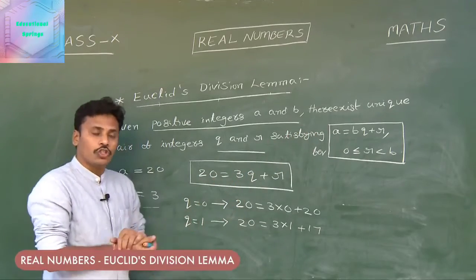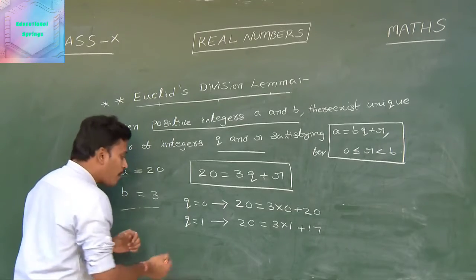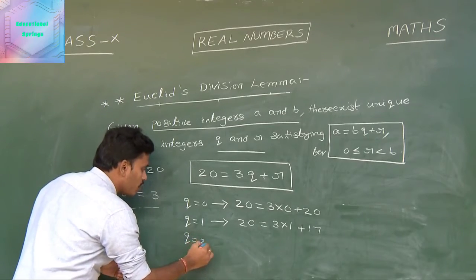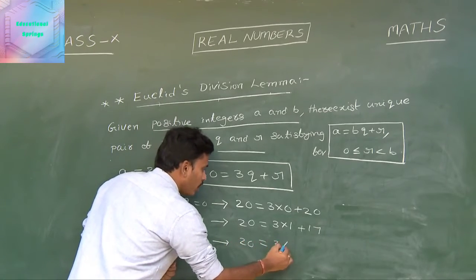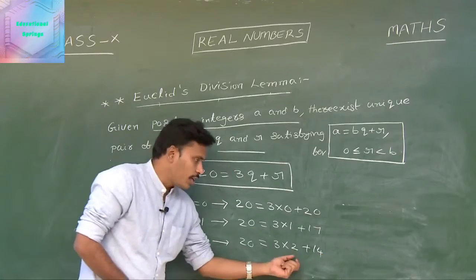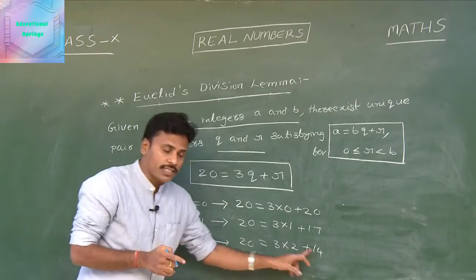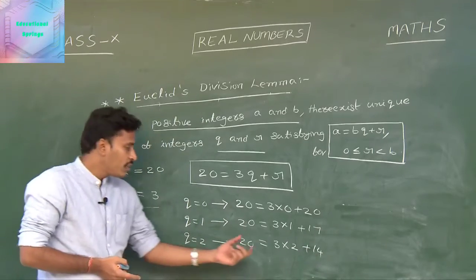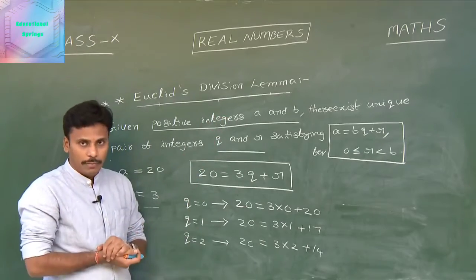Likewise, we need to check by taking different values in the place of q. Suppose you take q equals 2, then 20 equals 3 into 2 plus 14. See, look here. Here again, this 14 is our r, which is not less than b. So again, this is not a correct representation according to Euclid's division lemma.